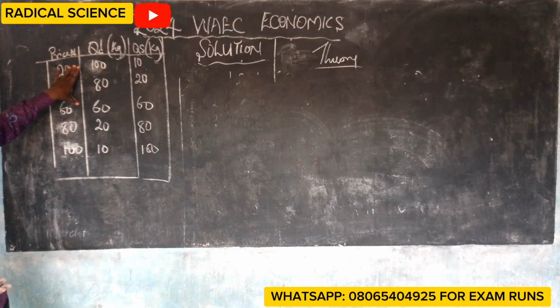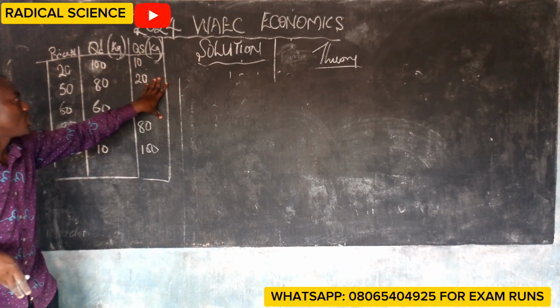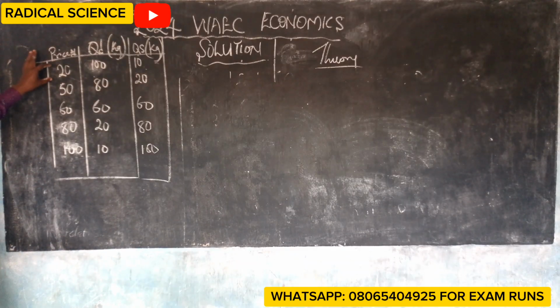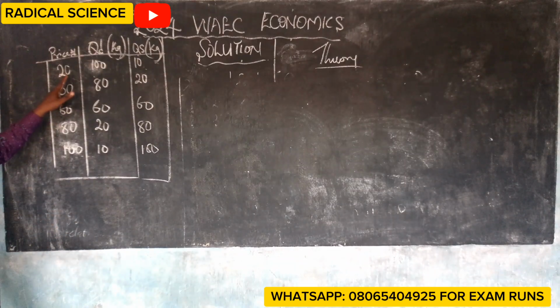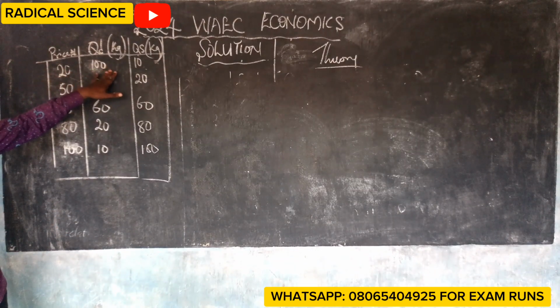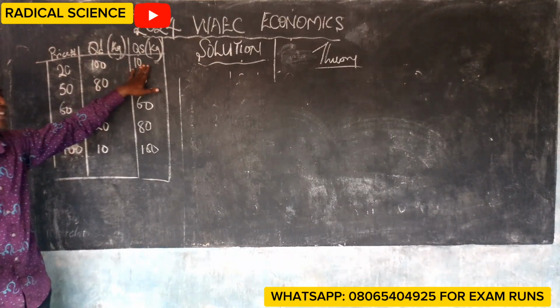There is a price, this is the quantity demanded, and this is the quantity supplied. What we are careful to know is the price. At 20 naira, 100 kg was demanded and 10 was supplied.